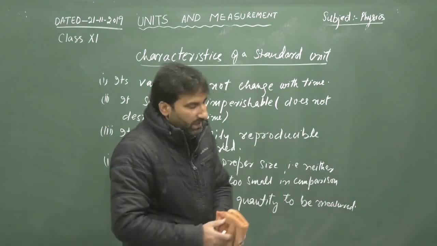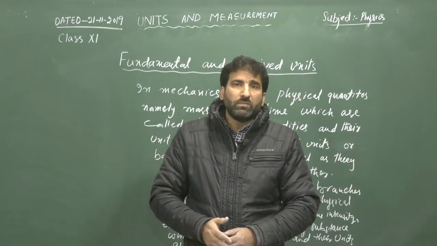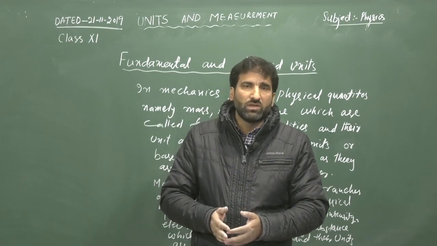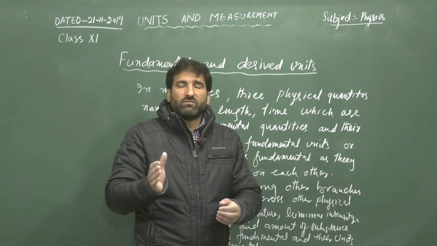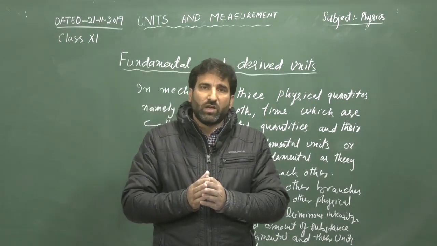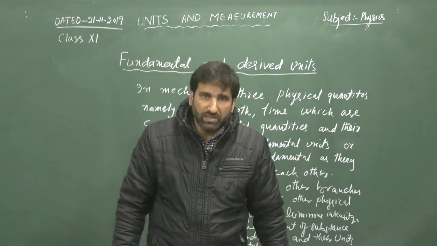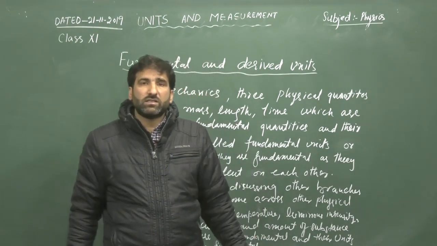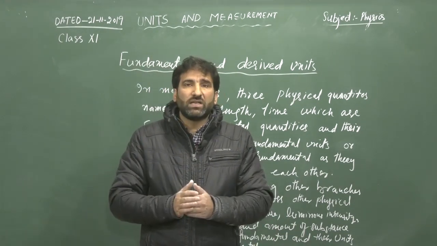Now we will discuss the fundamental and derived units. What fundamental units are and what derived units are? First we will talk of fundamental units. In mechanics, there are three fundamental quantities. One quantity is mass, second is length, and third is time. So these three quantities are called fundamental quantities, and their units are called fundamental units.